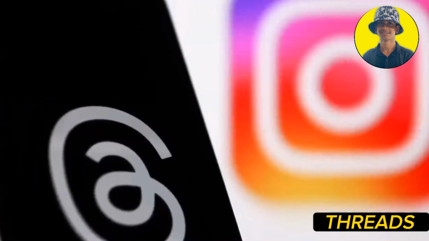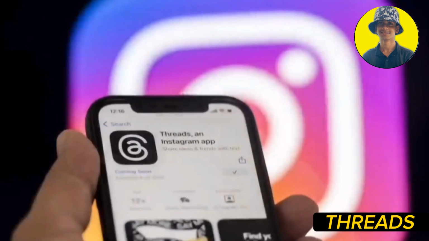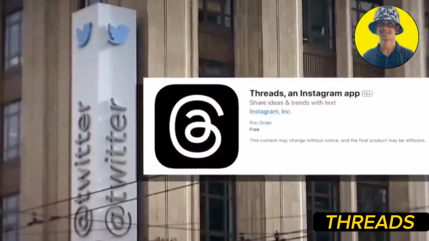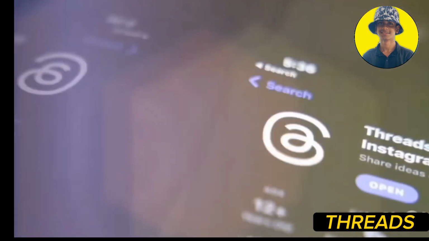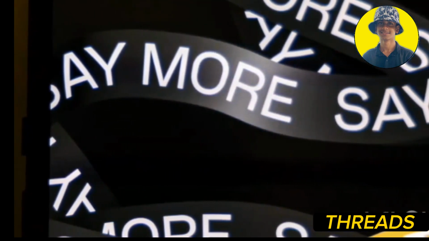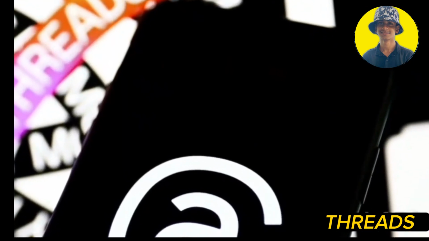New Threads is the latest innovation in the world of Instagram. It's an app that brings a fresh and dynamic twist to your Instagram experience, with its sleek design and powerful features. New Threads is here to revolutionize how we connect and engage on this popular social media platform.